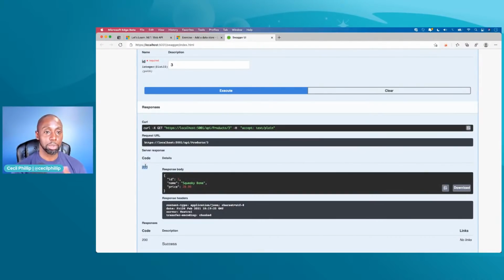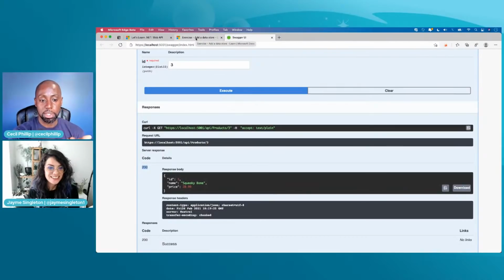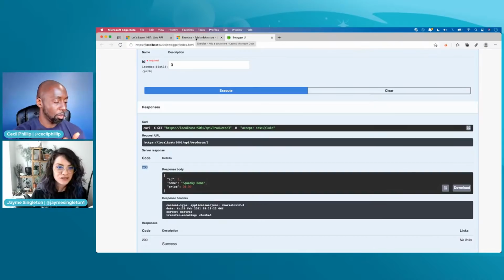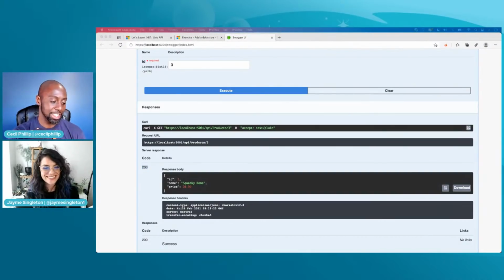So good. We sorted through that in-memory issue. Our database is together. Everybody online, you're all so smart. You helped us figure it out. Yeah, appreciate it. Thank you. Because I was like, what in the world is happening here?